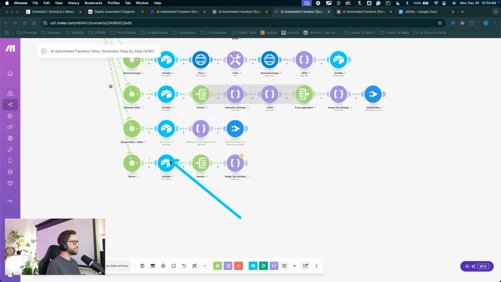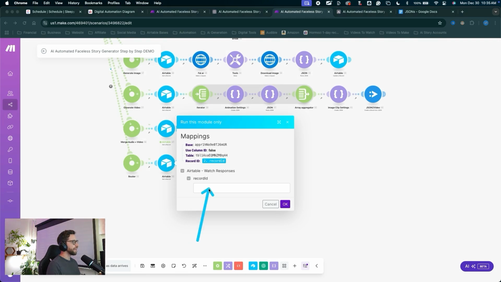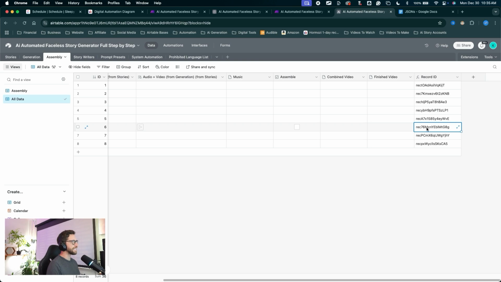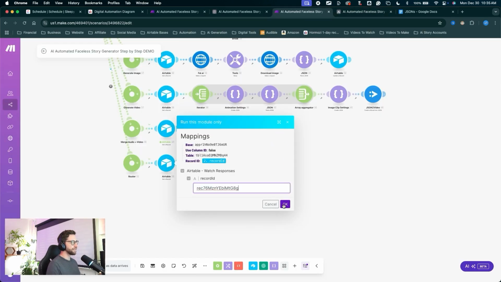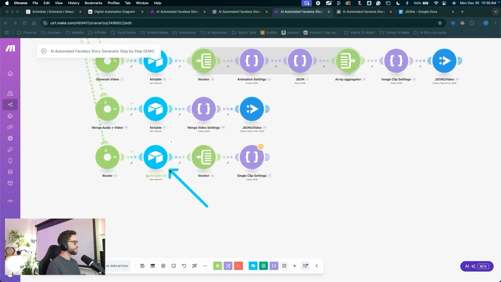So we'll have to refresh this module by running that module by itself. I'll right click on it, click run this module only, and we can input the record ID with that new information. So I'll jump back into Airtable. The record we have for that one is right here. Scroll down, grab the record ID, copy that, come back into Make and paste it right there. Then click OK. That'll just run that module, refreshing that module. So we have all those fields refreshed and we can find them in this module.